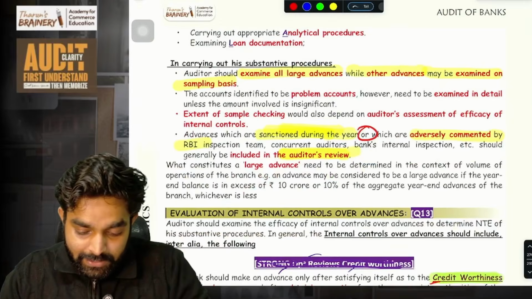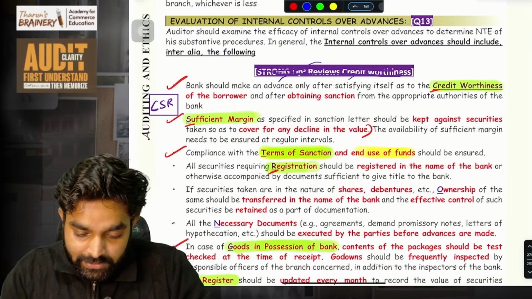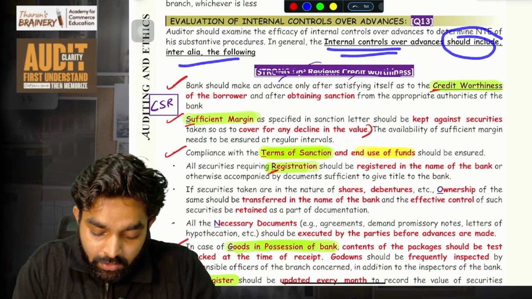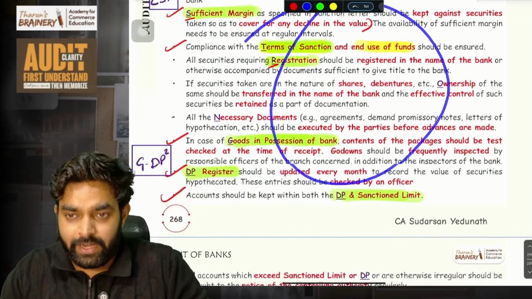Then another very easy point. Those are also easy. Then the evaluation of internal control over advances should include all these things. This is very easy. You'll read and you will understand.